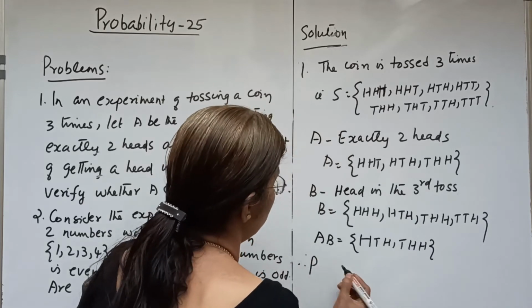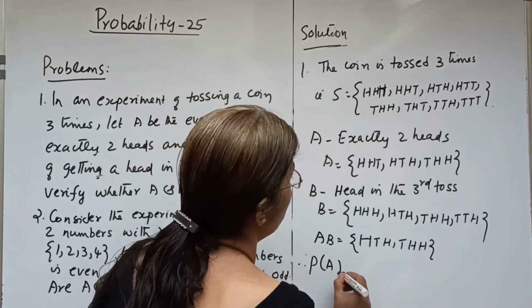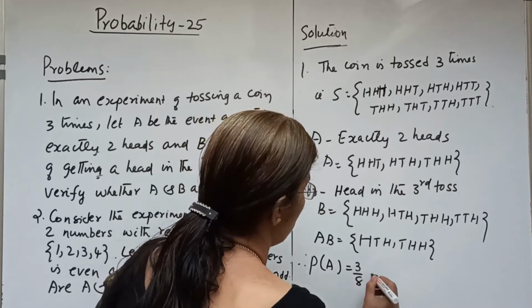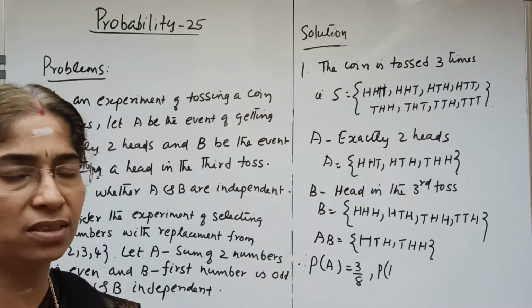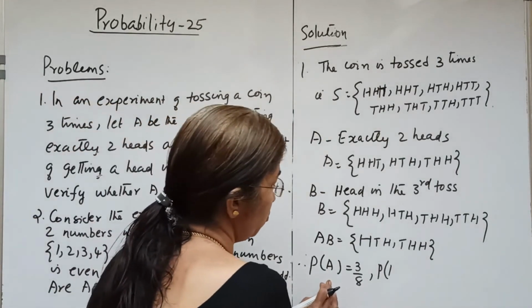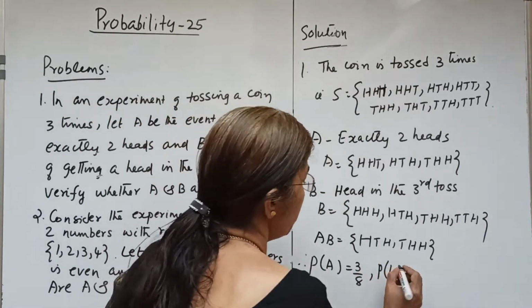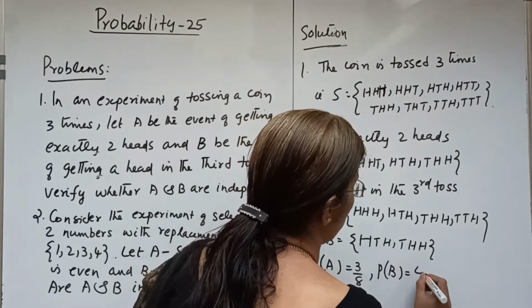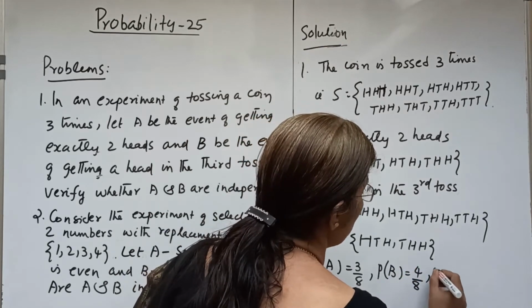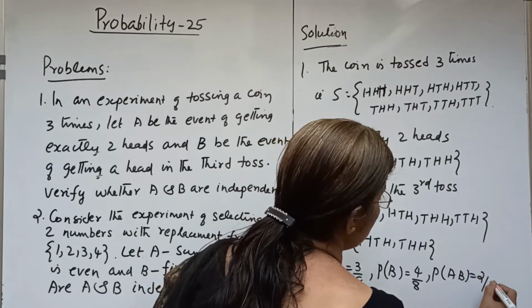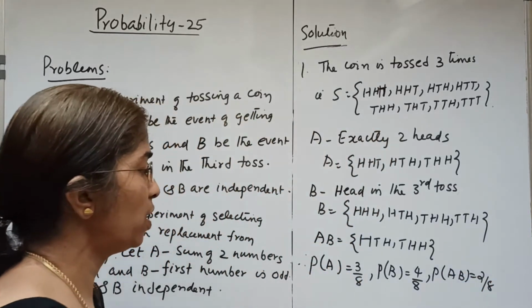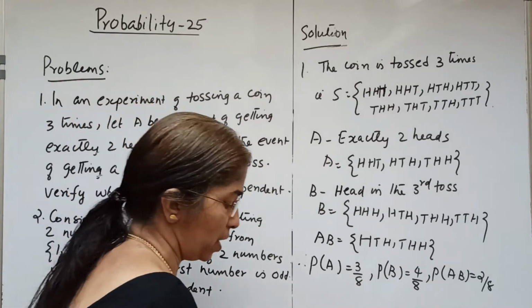Therefore, as there are 8 outcomes in the sample space, P of A equals 3 by 8, P of B equals 4 by 8, and P of AB equals 2 by 8.